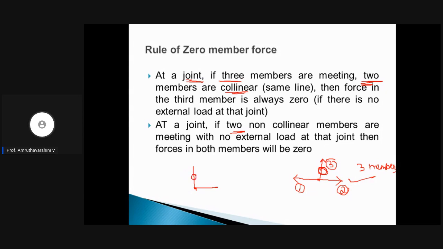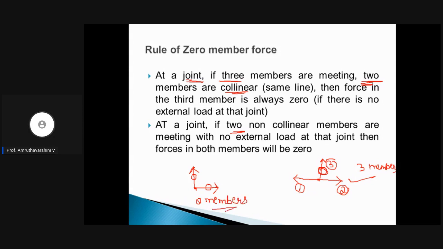This holds only when there is no external load or support at this particular joint. This joint should have only two member forces. There should not be any support reactions. There should not be any external force. If a joint has only two members that are non-collinear in nature, then both member forces will be 0.